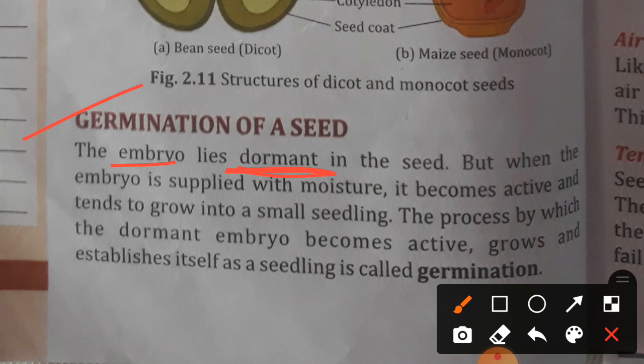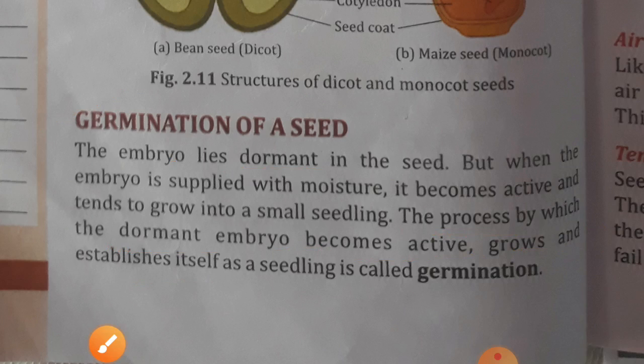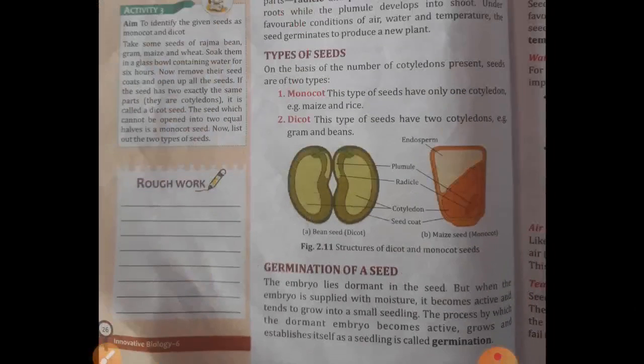Now the embryo seed got favorable conditions, so then it becomes active and grows into a seedling. The process by which the dormant embryo becomes active, grows and establishes itself as a seedling is called germination. So the process where the dormant embryo gets active and grows and establishes itself into a seedling, that is called germination.